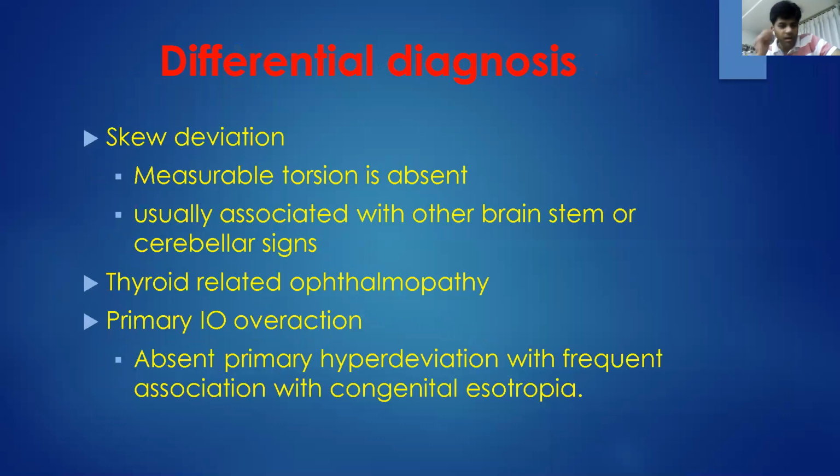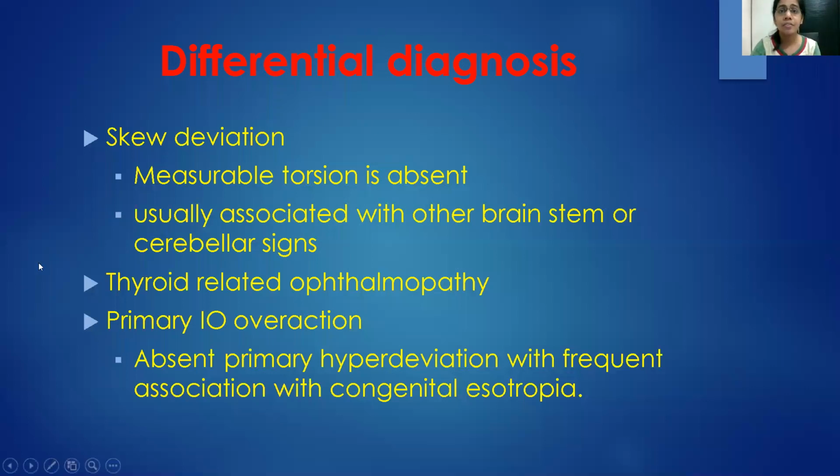Gargi, in double Maddox rod test, can you hear me? Yes, I can hear you. So when you said that the torsion has to be measured, is it true that if the torsion is less than 10 degrees, it is always a unilateral palsy? And if it is more than 10 degrees, it is a bilateral superior oblique palsy? Yeah, it's almost universal that if it is more than 10 degrees of torsion, we are expecting a bilateral palsy. Okay.